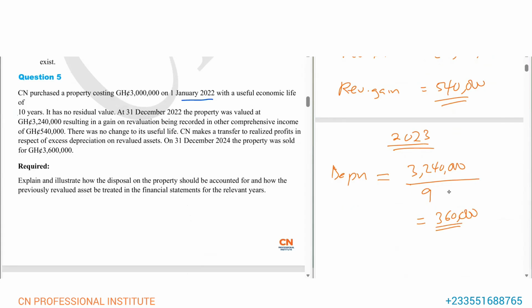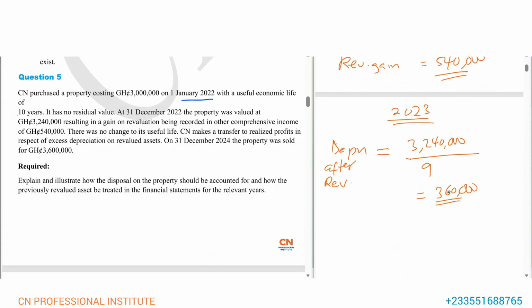So you see that this is depreciation after the revaluation. Now, even before that, let's get the carrying value first.